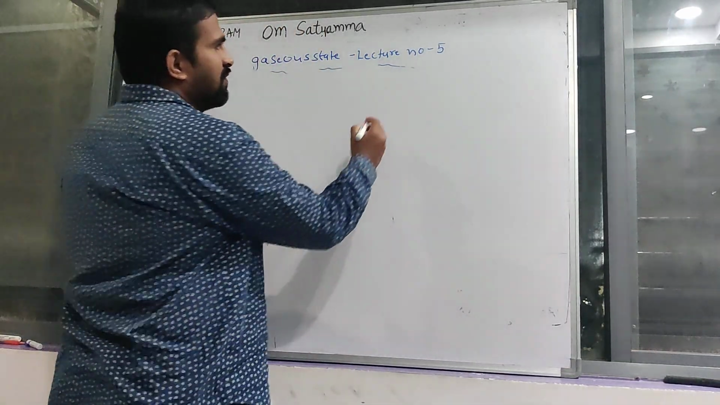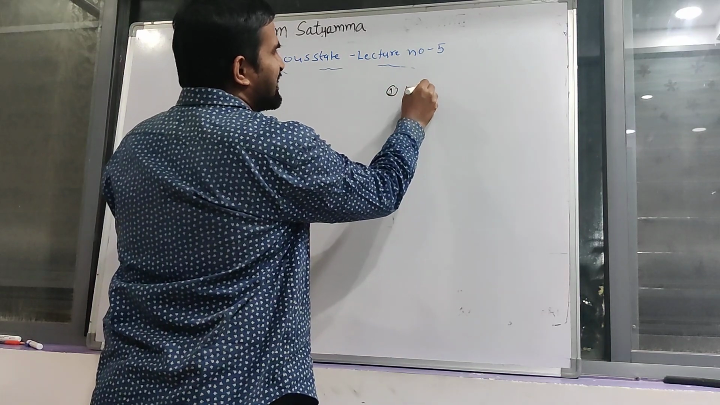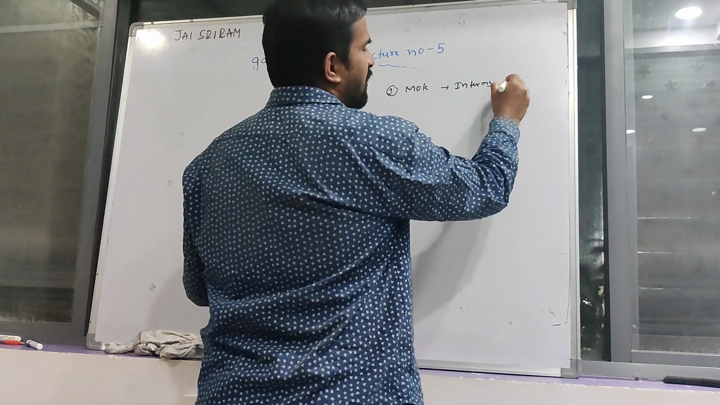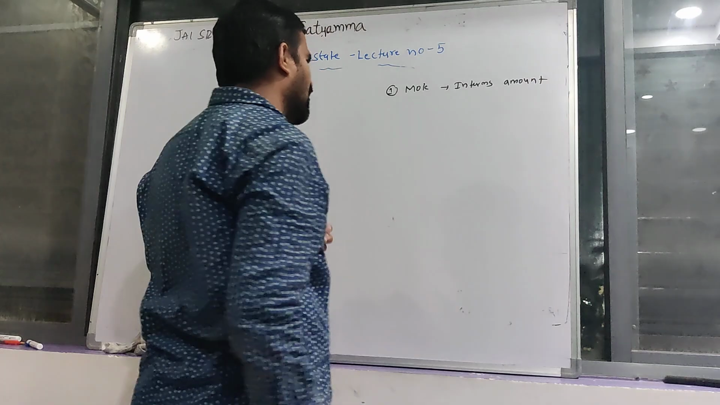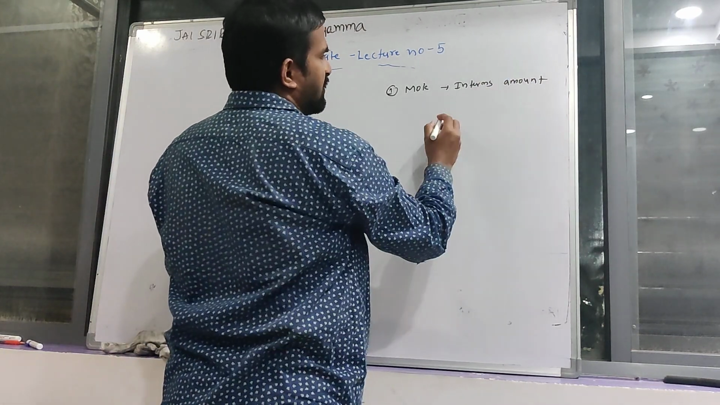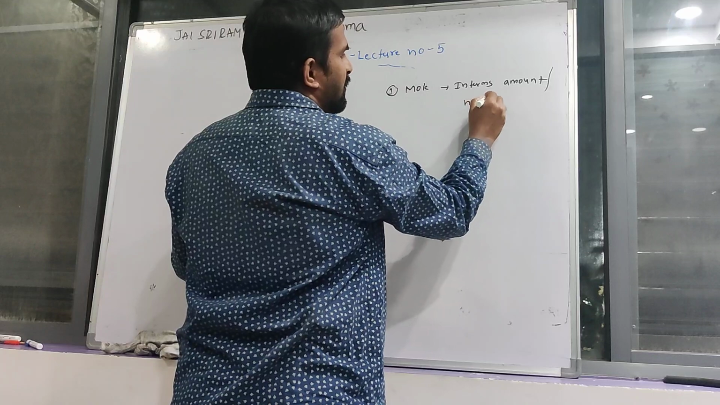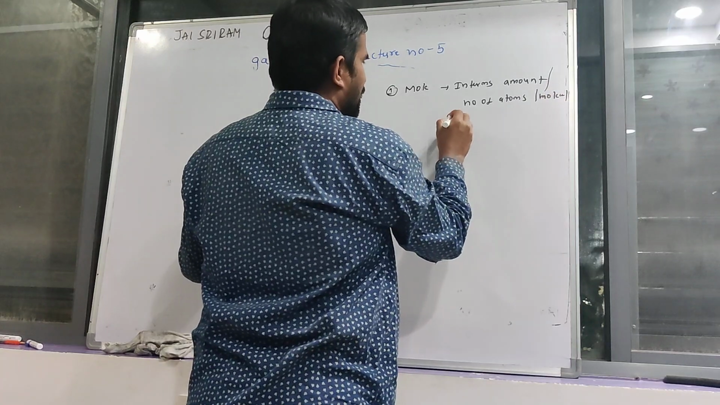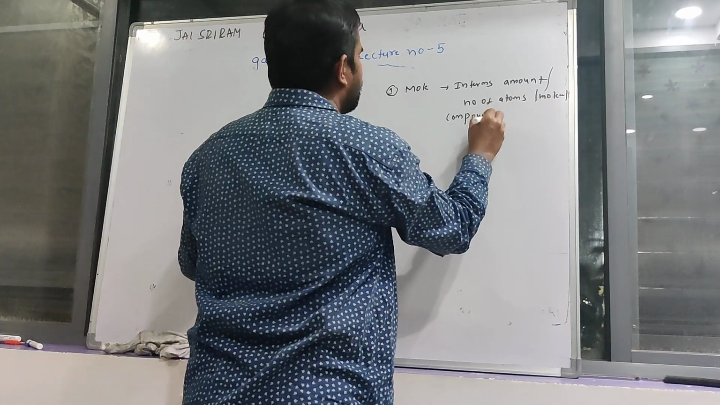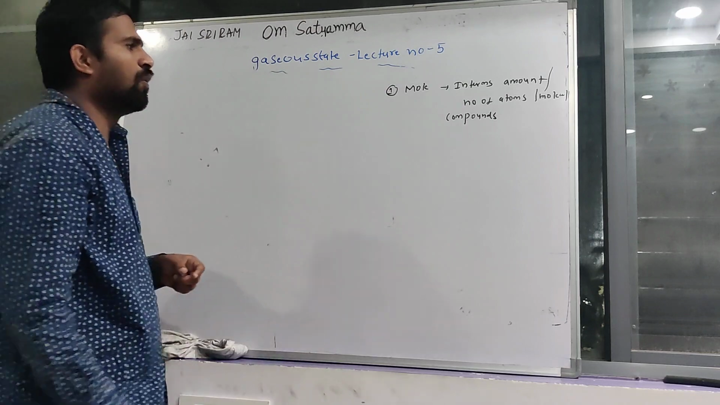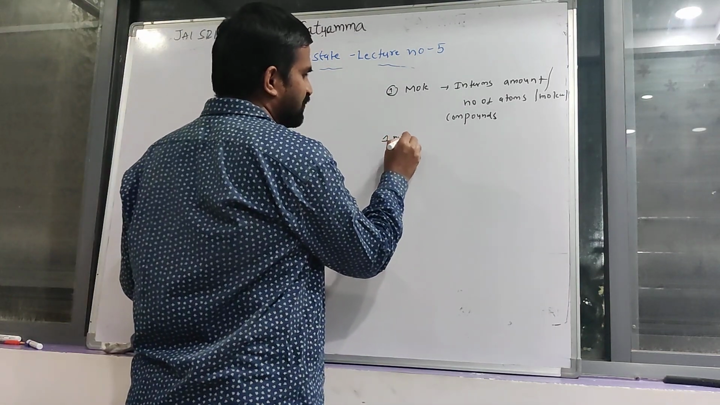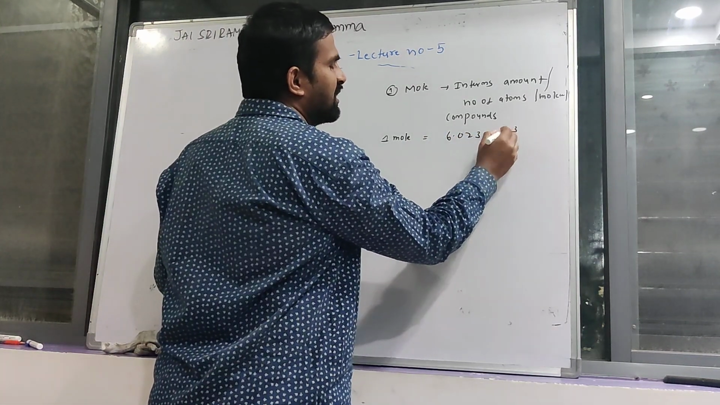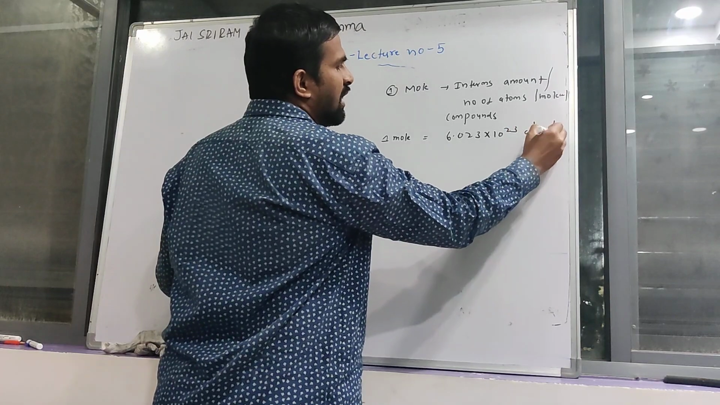Okay. First of all, the first one: mole expressed in terms of amount or weight. Amount means the number of molecules or atoms, the number of atoms or molecules or compounds. 1 mole of any chemical substance is equal to 6.023 × 10^23 atoms or molecules or compounds.